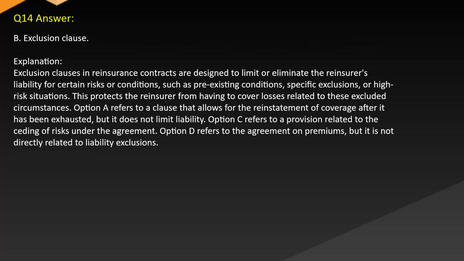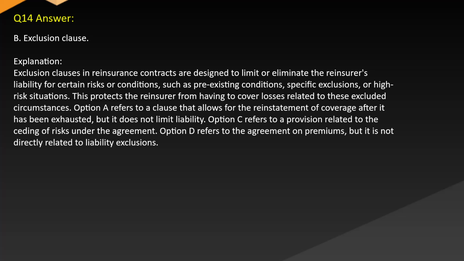Answer: B. Exclusion clause. Explanation: exclusion clauses in reinsurance contracts are designed to limit or eliminate the reinsurer's liability for certain risks or conditions, such as pre-existing conditions, specific exclusions, or high-risk situations. This protects the reinsurer from having to cover losses related to these excluded circumstances.